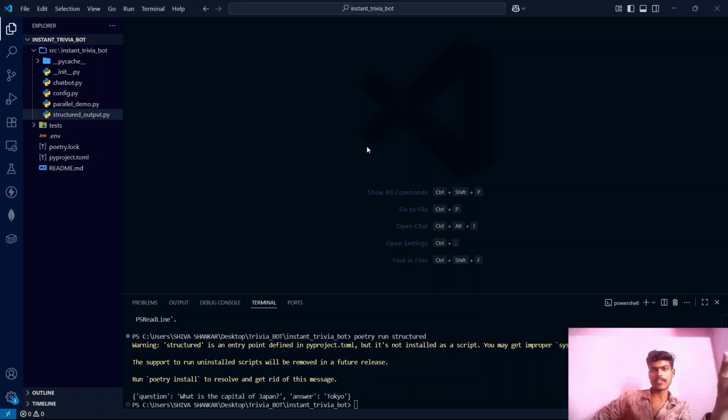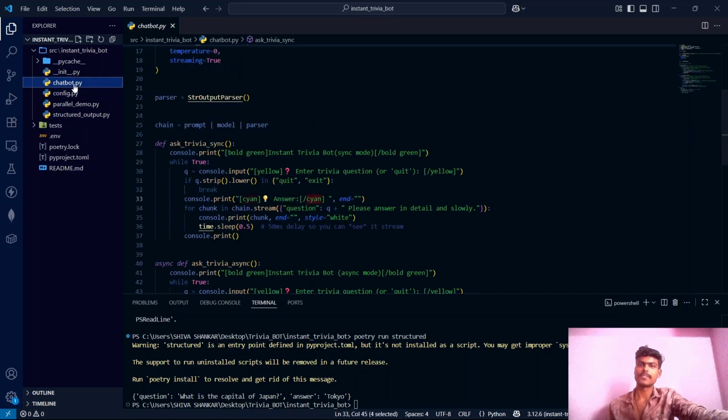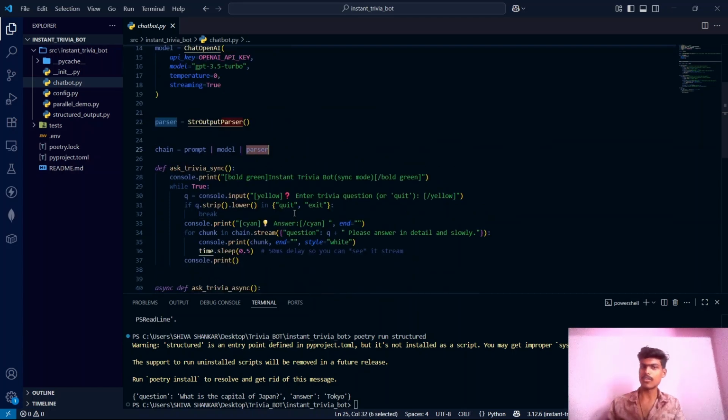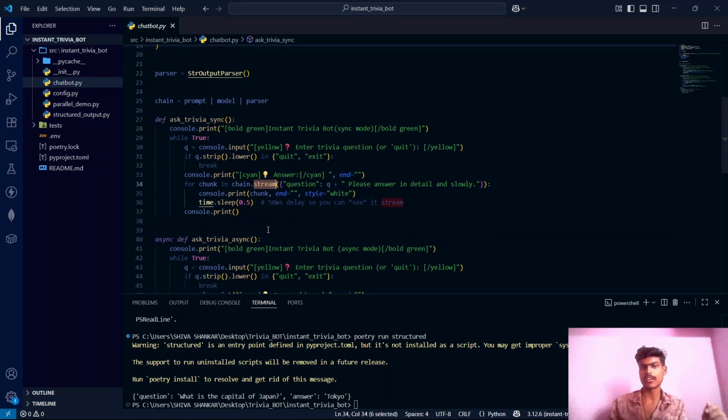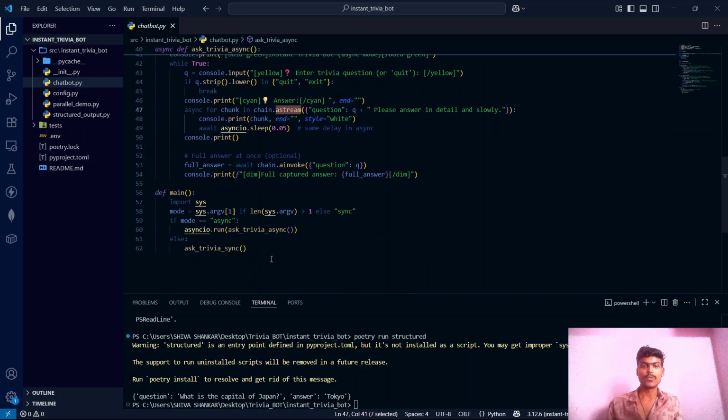Let's take a look at what we have actually built today. We started with nothing but a file holding our OpenAI API key called config.py. From there we built chatbot.py, a clean LCEL chain which has a prompt, model and parser. We saw dot invoke for one-shot answers, stream for token by token, and astream for async magic, and we made it interactive with sync and async trivia modes.